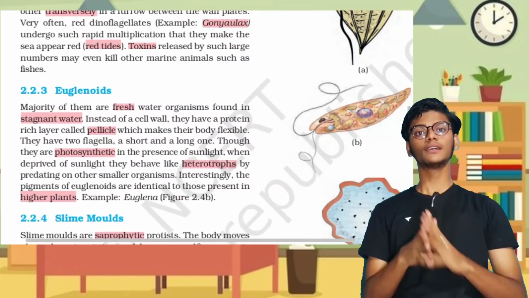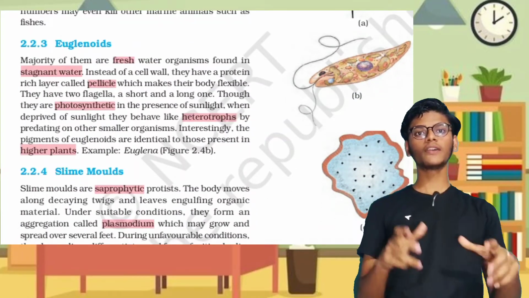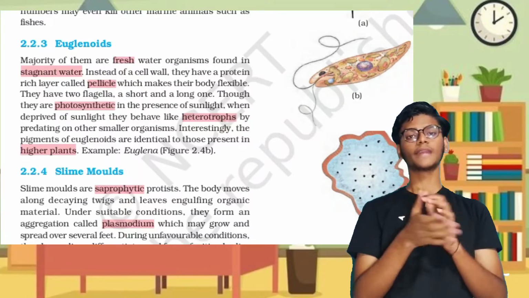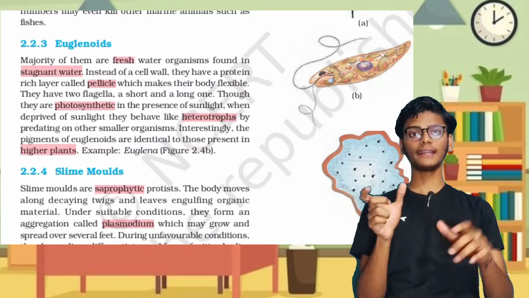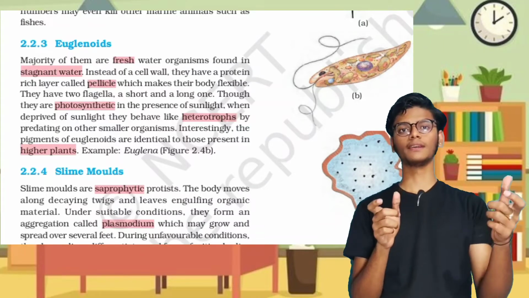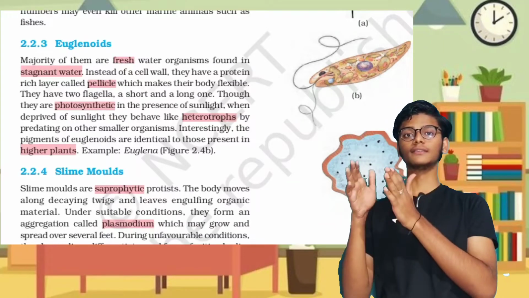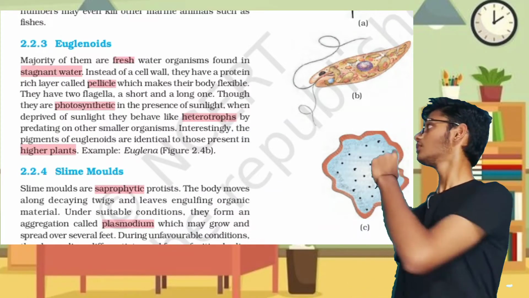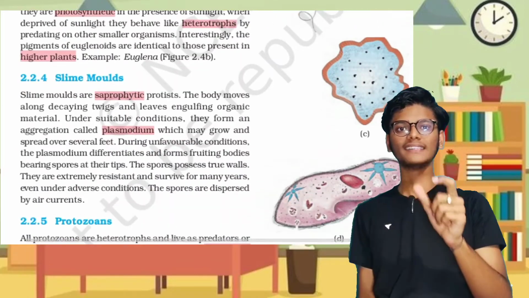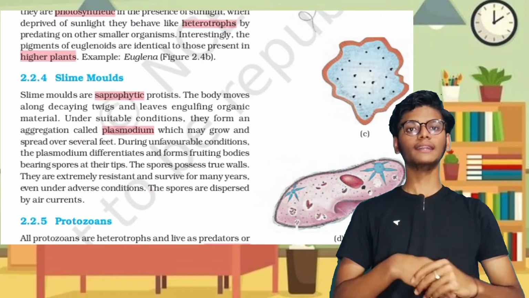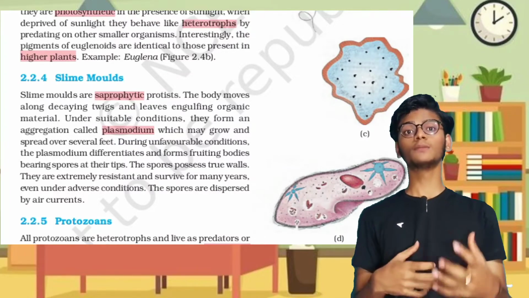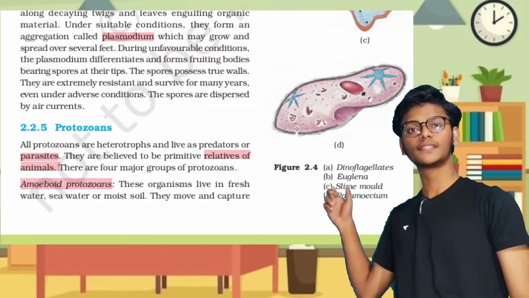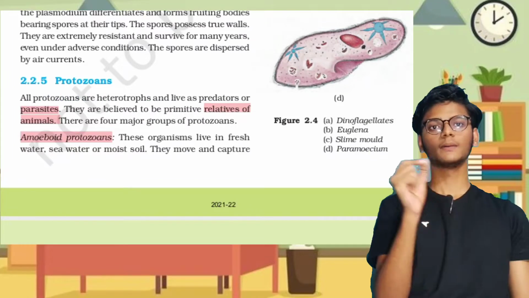Euglenoids are the third group of kingdom Protista. They are found in fresh water and stagnant water. Instead of a cell wall, they contain a pellicle. They are photosynthetic, and in the absence of light they act as heterotrophs. Pigments similar to those of higher plants are seen in Euglenoids. The fourth group of kingdom Protista is slime moulds, which are saprophytic and form a plasmodium, and also form spores.